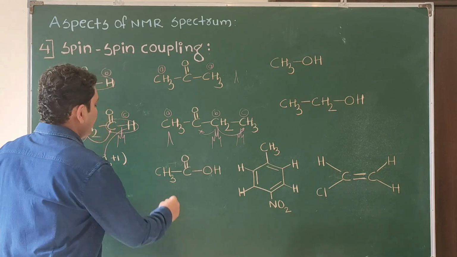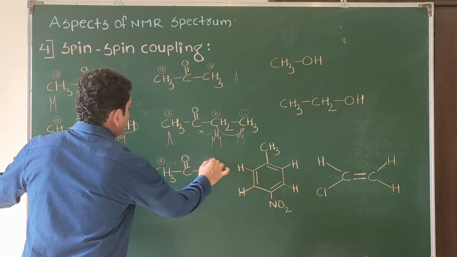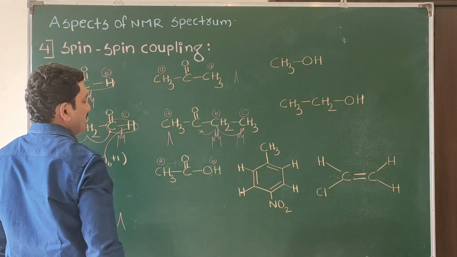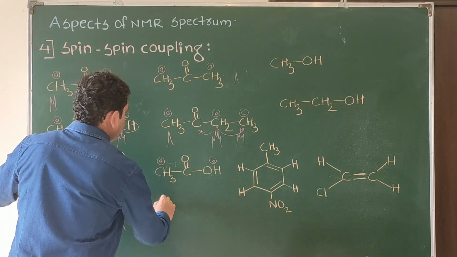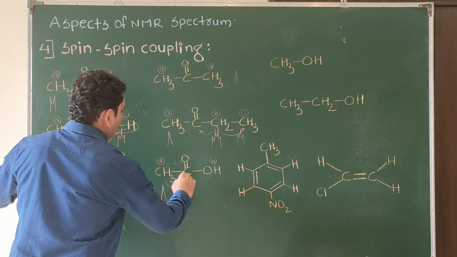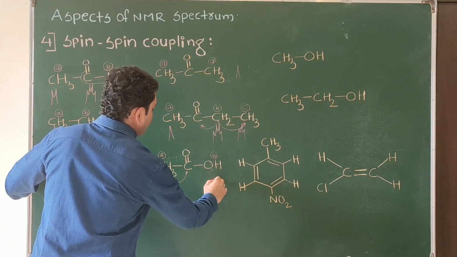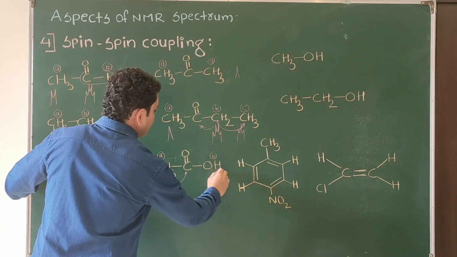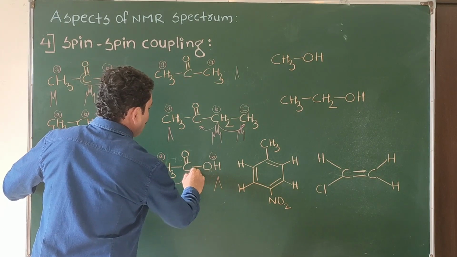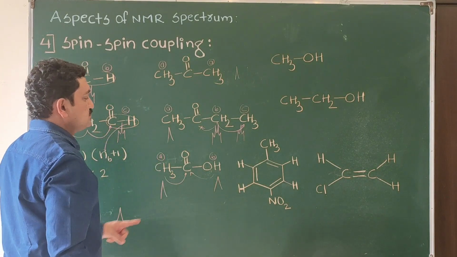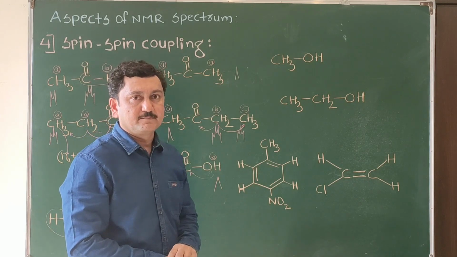Acetic acid, we will get two signals, one for CH3, another for OH. They are non-equivalent. Signal of CH3 will be the singlet as there is no proton on adjacent carbon. Signal of OH will be the singlet. These are the acidic replaceable as well as no proton on adjacent carbon. So no splitting, singlet will occur.